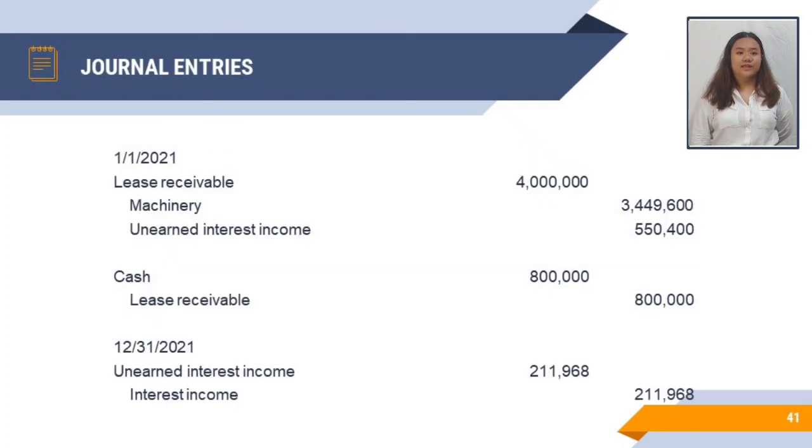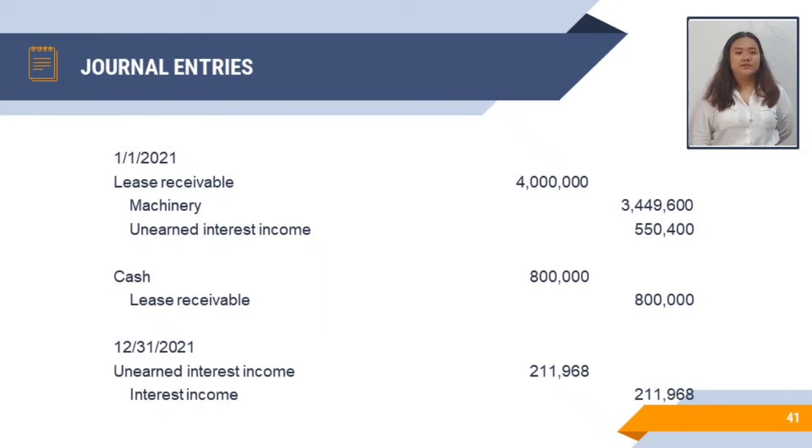To record the direct financing lease for 2021, we will debit the lease receivable for 4 million pesos and we credit the machinery for 3,449,600 pesos and credit the unearned interest income for 550,400 pesos. And to record the collection of annual rental for 2021, we debit cash for 800,000 pesos and credit the lease receivable for the same amount.